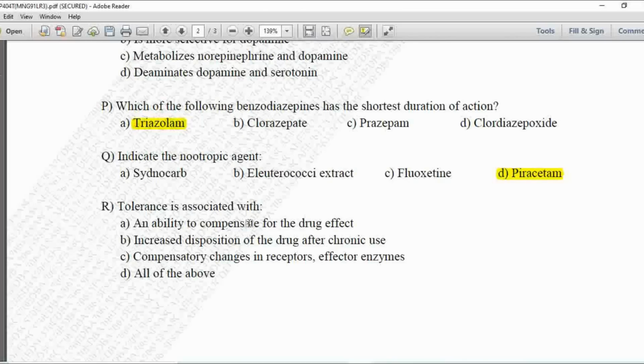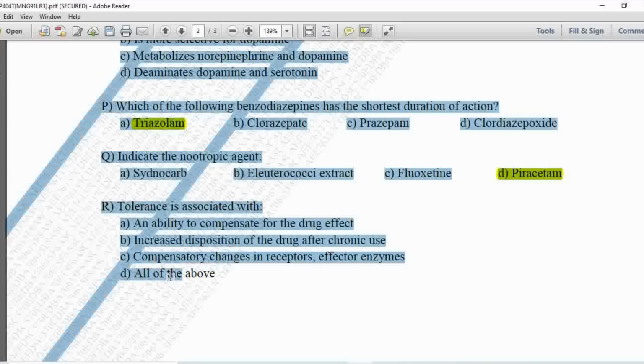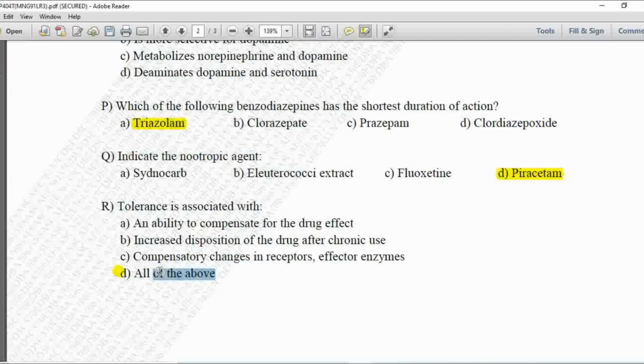Next MCQ, tolerance is associated with. Option A is an ability to compensate for the drug effect, B is increased disposition of drug after chronic use, C is compensatory changes in receptor, effector, enzymes, and D is all of the above. So here tolerance is associated with ability to compensate for the drug effect, increased disposition of drug after chronic use, that is for the long term use, and compensatory changes in receptors and effector enzymes. If we are using the drug for the longer duration of time, it will cause the changes in your receptor and effector enzymes. So that's why option D is correct, that is all of the above are associated with the tolerance.